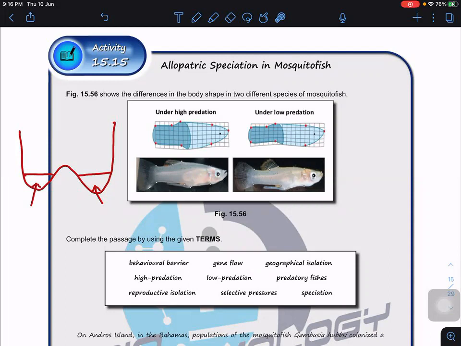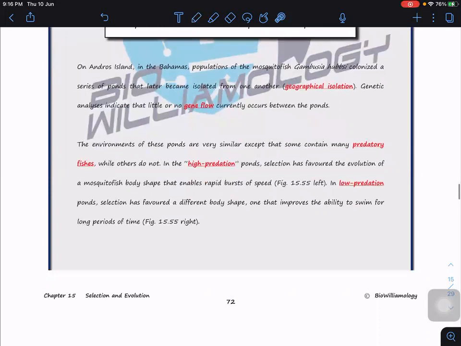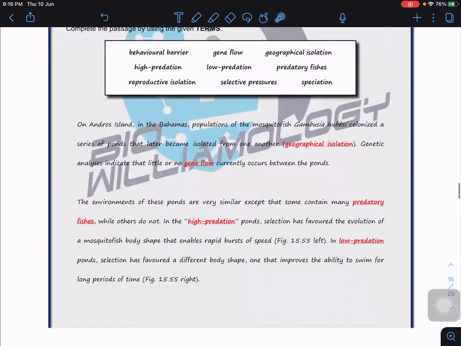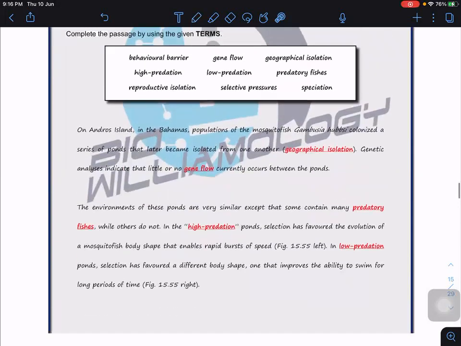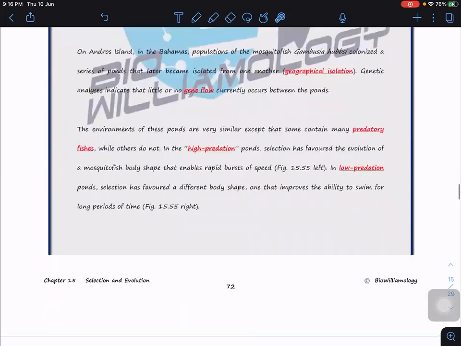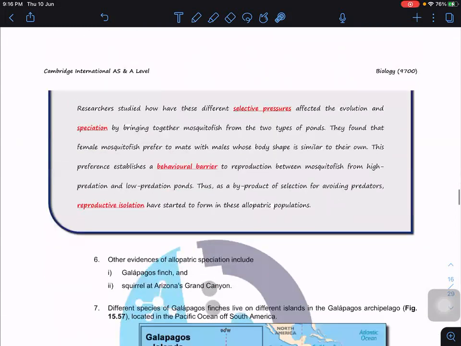Over a long period of time, let's say for example that it rains and fills up the lake. Even though both groups meet, because the body shape is now different, they cannot recognize each other and no longer interbreed, and we say that speciation has taken place. So you can try these questions, these activities. I'll stop for a while, then you can check the answer later.